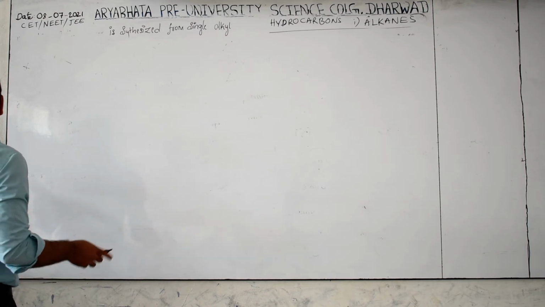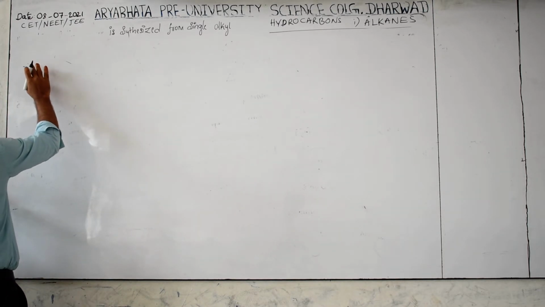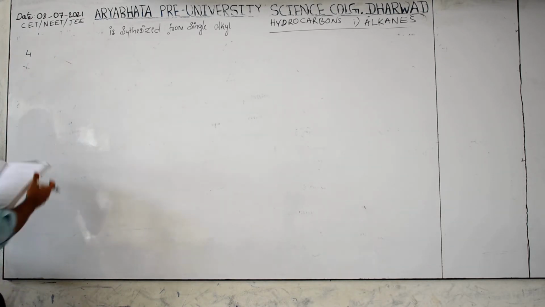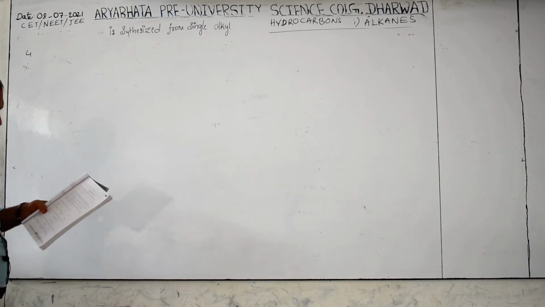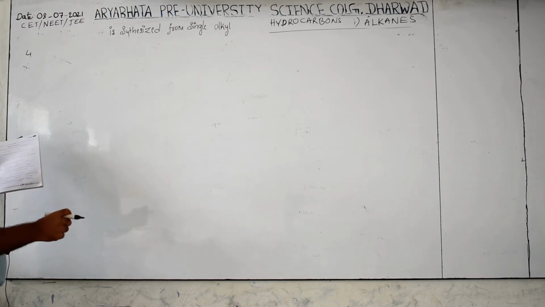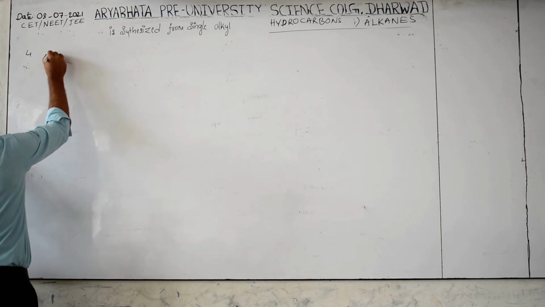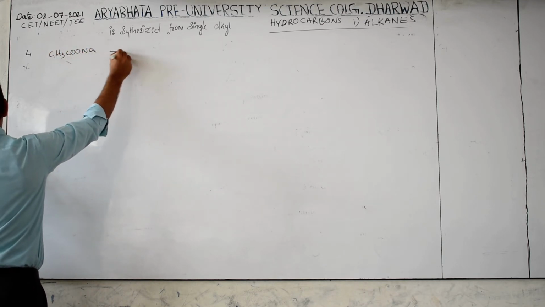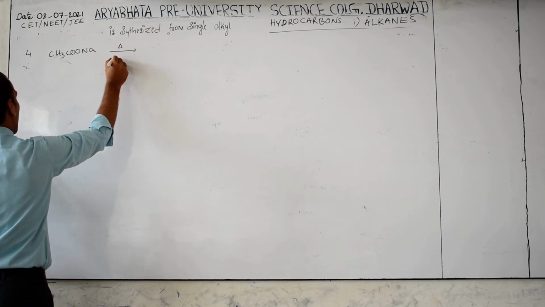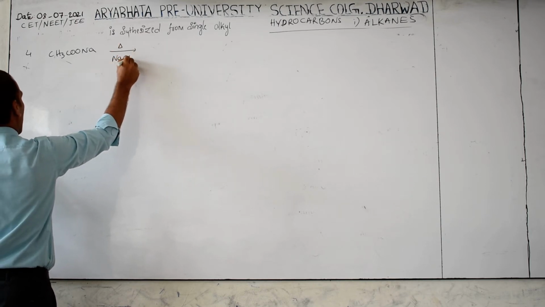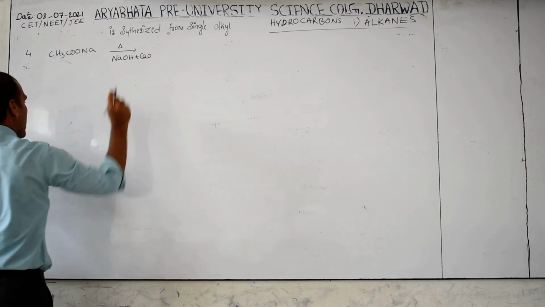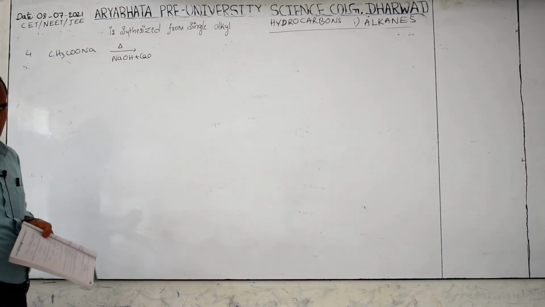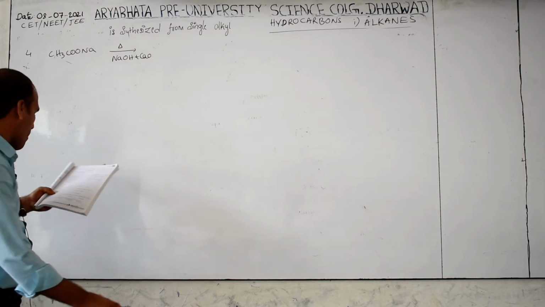Now the next question, I think this is the fourth question. This question I will give in the description box too. You can download this. On heating CH3COONa with soda lime, what is the formula? NaOH plus calcium hydroxide. They mentioned the word soda lime, but I wrote the formula here.